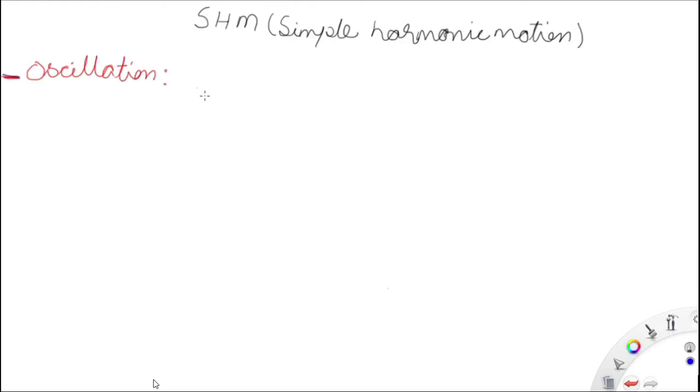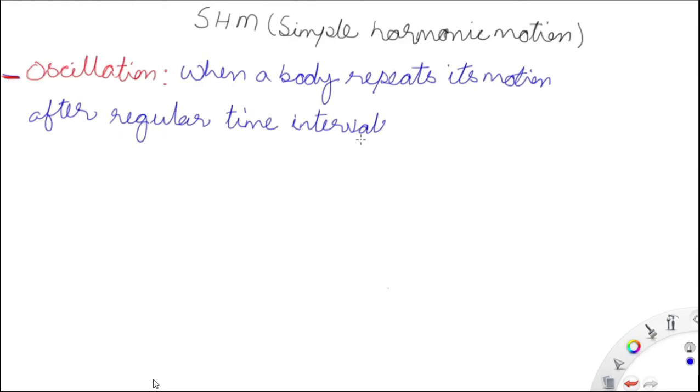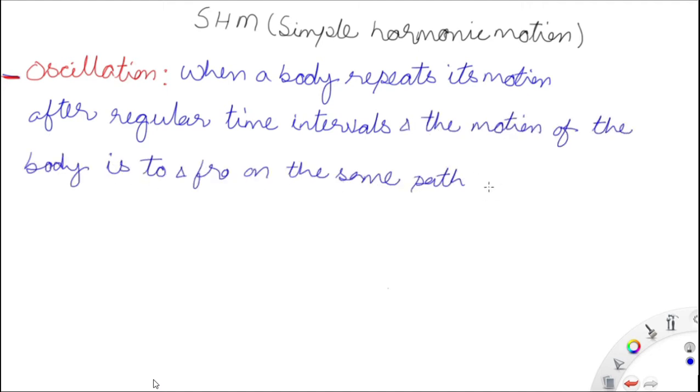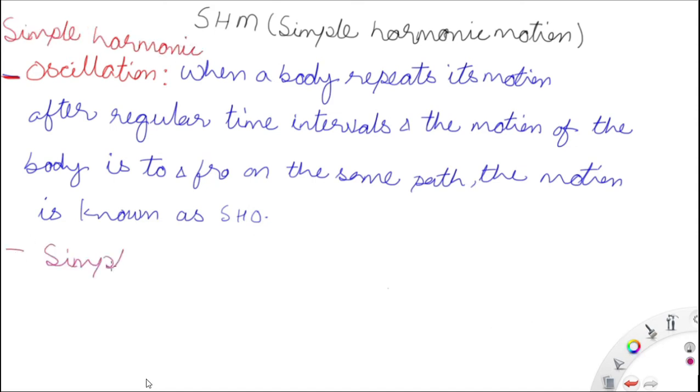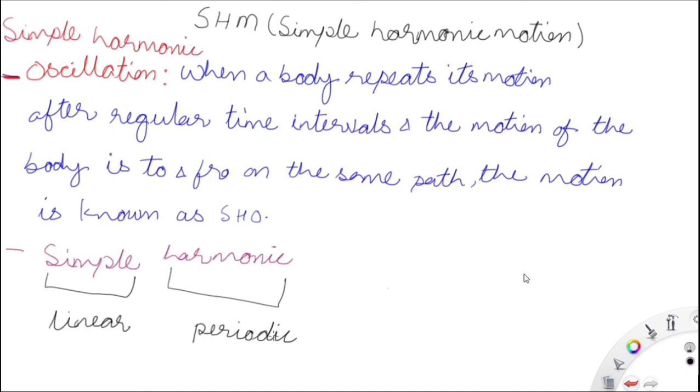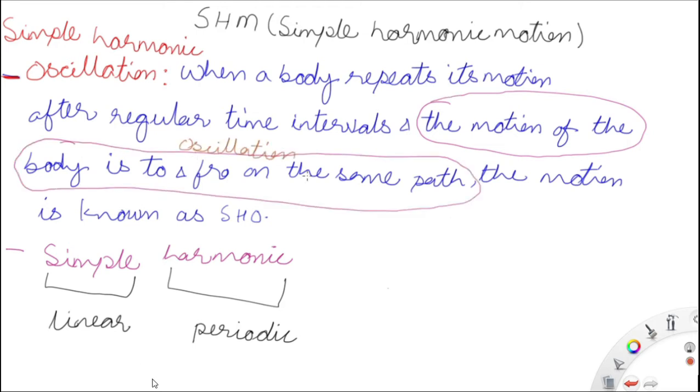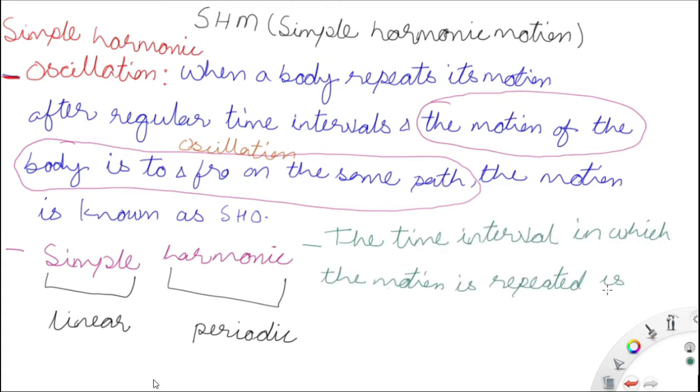Today I am starting the topic simple harmonic motion. In simple harmonic motion, first we have to understand oscillation. What is oscillation? Because everything starts with oscillation. Simple harmonic motion starts with oscillation. So first understand what is oscillation, then we will see simple harmonic motion.